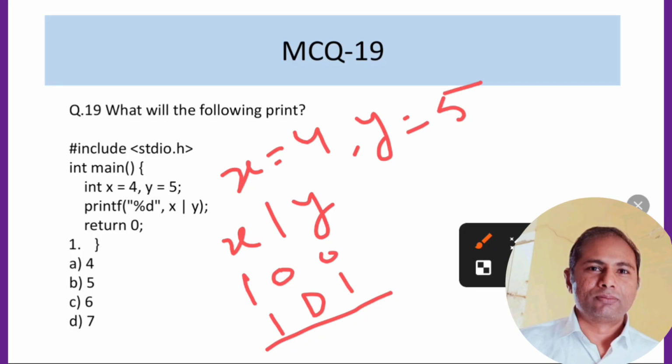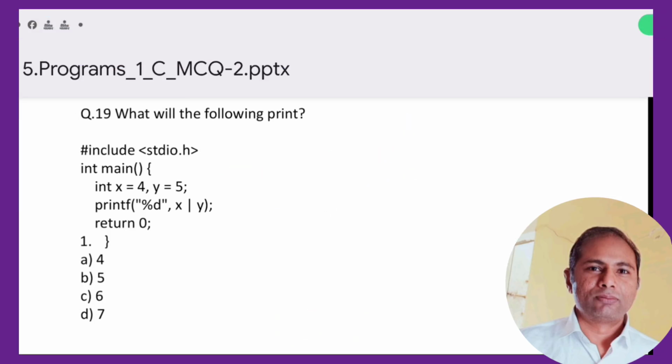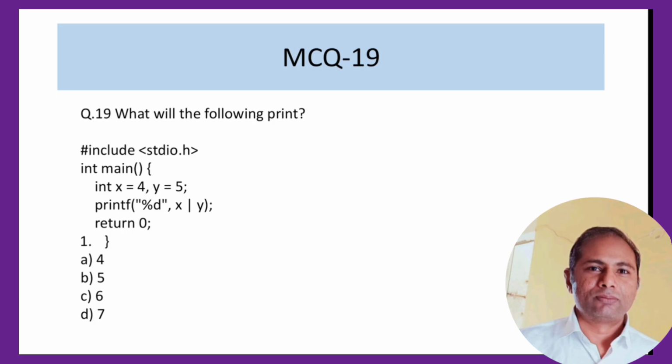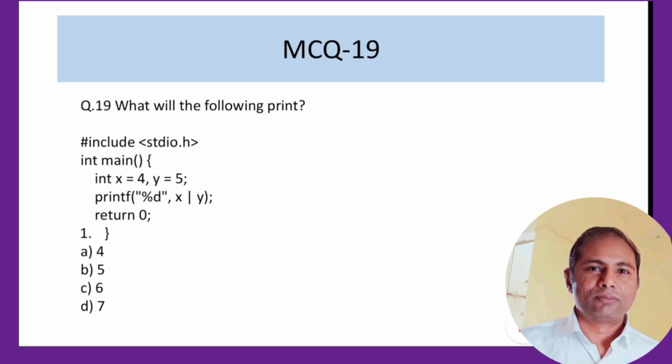In the case of the OR operator, if we combine these, then I think we will have 101. So in question number 19, the correct answer will be 5.